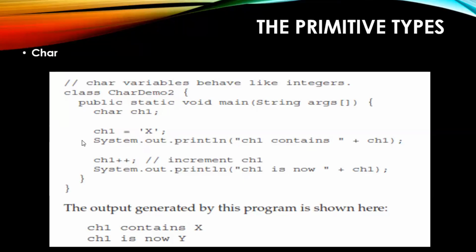Now at this particular point you should get some doubt saying that, say for example, if I have ch1 is equal to z, and I am doing z plus plus, right, increment will happen. Z plus plus means it was a z, so you are making z plus plus. Now ASCII increment will be done. Whatever is the value with respect to z plus plus, if it is denoting any symbol, symbol will be displayed. If it is not denoting any symbol, then the number will be displayed.